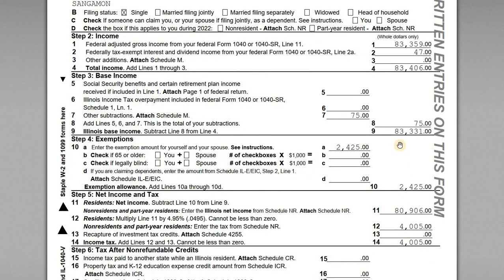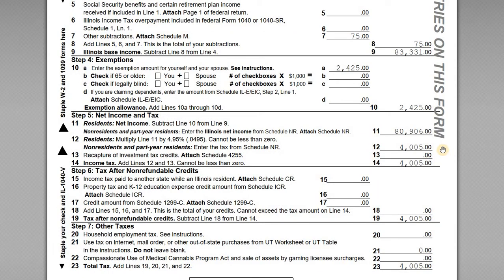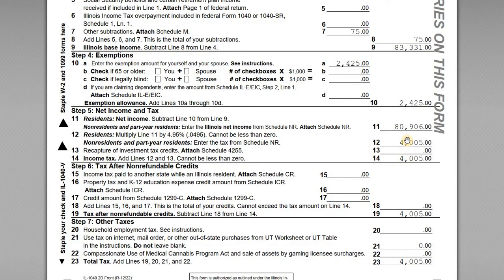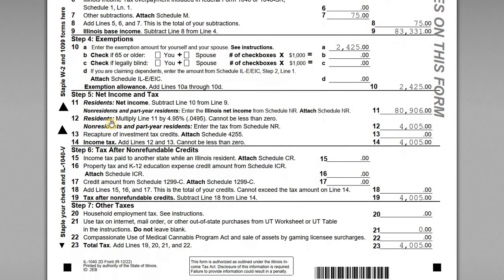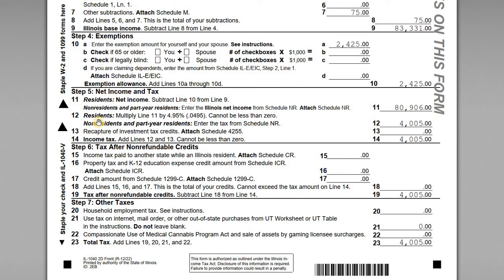Now our net Illinois base income here is $83,331, and now we can account for the exemption. So the exemption available per person is going to be $2,425. So Adam here is unmarried, so he doesn't have a spouse, nor does he have any dependents. So he's just claiming the one exemption. So his net income here for Illinois purposes is $80,906. And so the tax, very straightforward here, line 12, we can see that if you're a resident, you multiply line 11 by 4.95%, and then round off to the nearest whole dollar. So we have the $4,005 there.